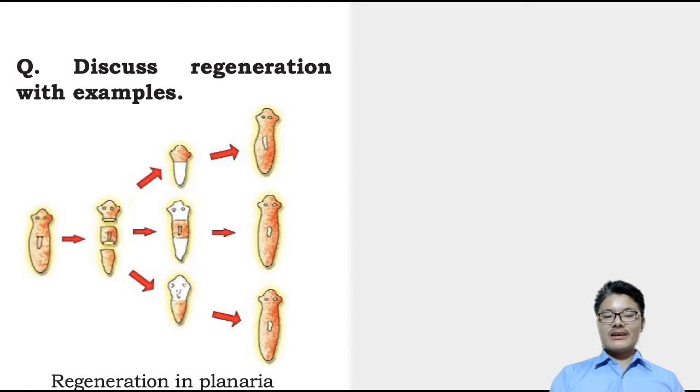When we cut a planaria into 3 pieces, whether it be the head, the trunk or the tail, from all these cut pieces of the body there is development of a new planaria.